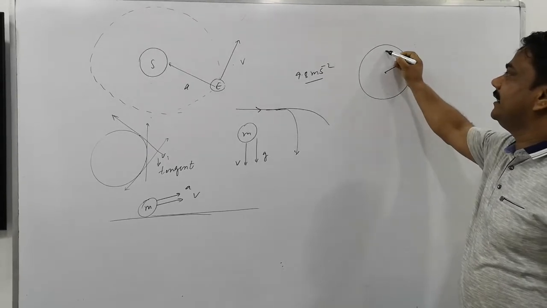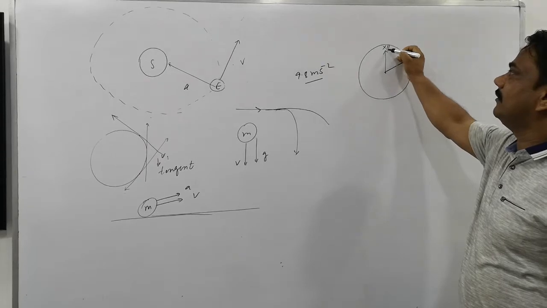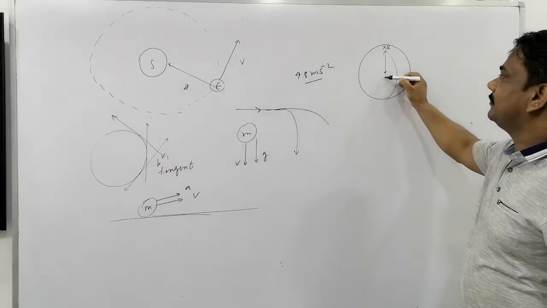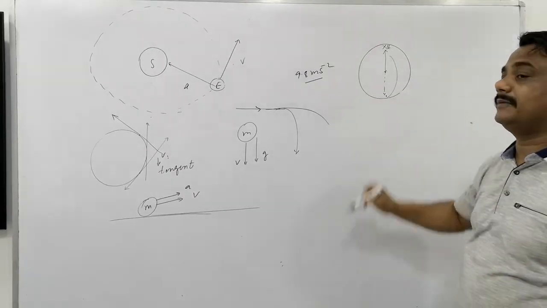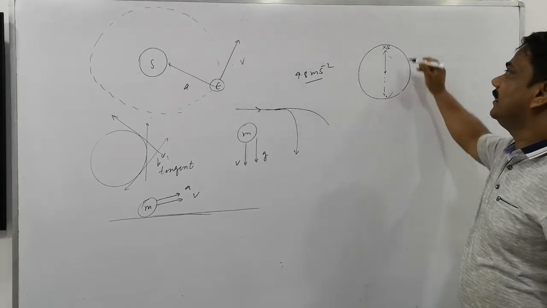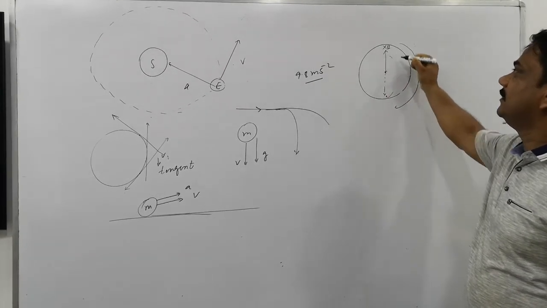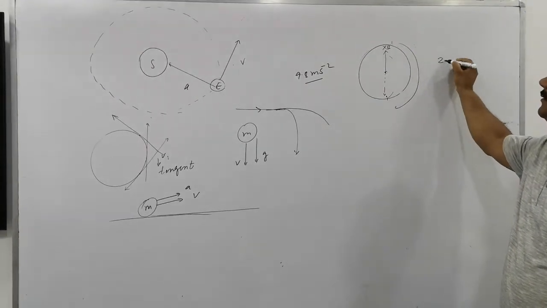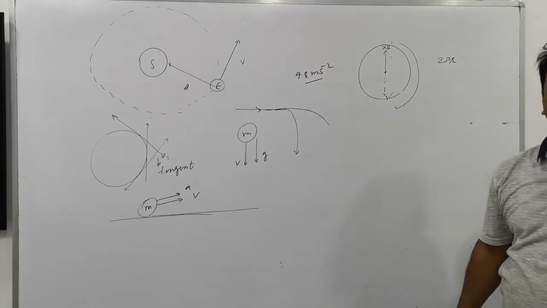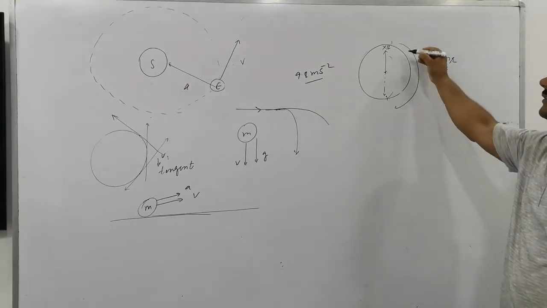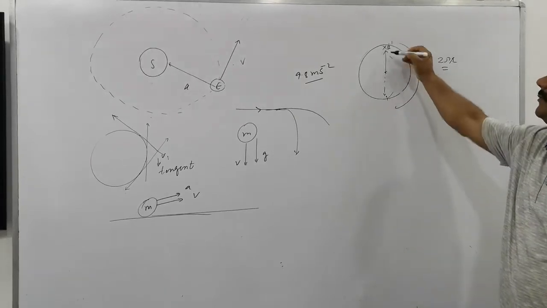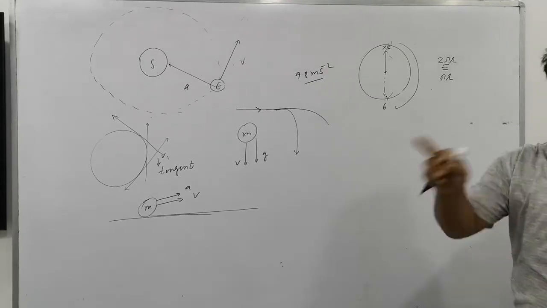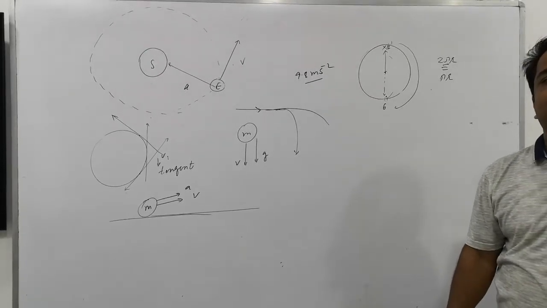If the minute hand is at 12 o'clock and goes up to 6, how much angle does it move? 180 degrees. And how much distance has it traveled? Half of the circle. And a full circle is 360 degrees, with the distance along the circular path being 2 pi r. So from 12 to 6, the distance is 1 pi r, since it is 2 pi r in full.